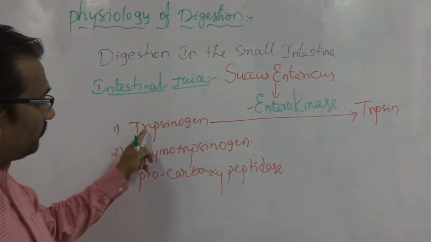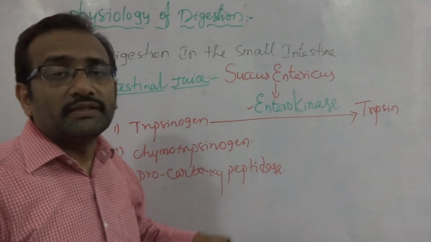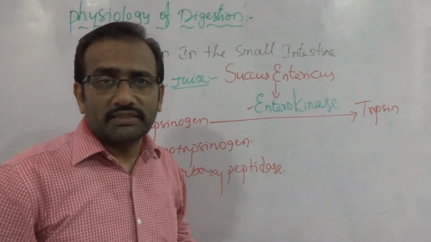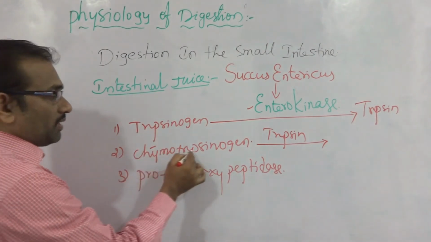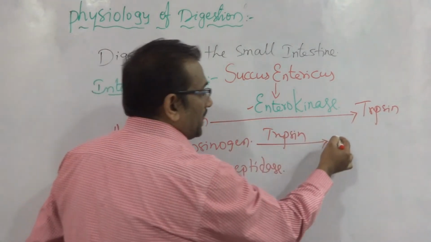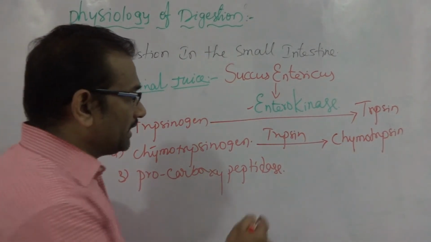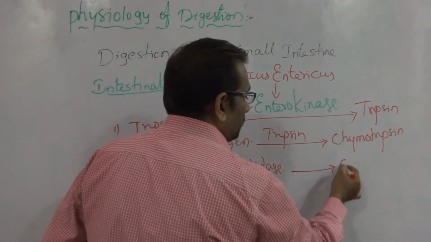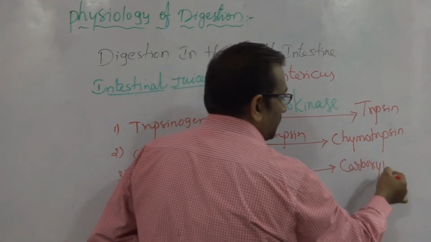Trypsin further converts the trypsinogen into trypsin, which is called autocatalysis. Trypsin converts chymotrypsinogen into chymotrypsin. Last one, procarboxypeptidase is converted into carboxypeptidase.